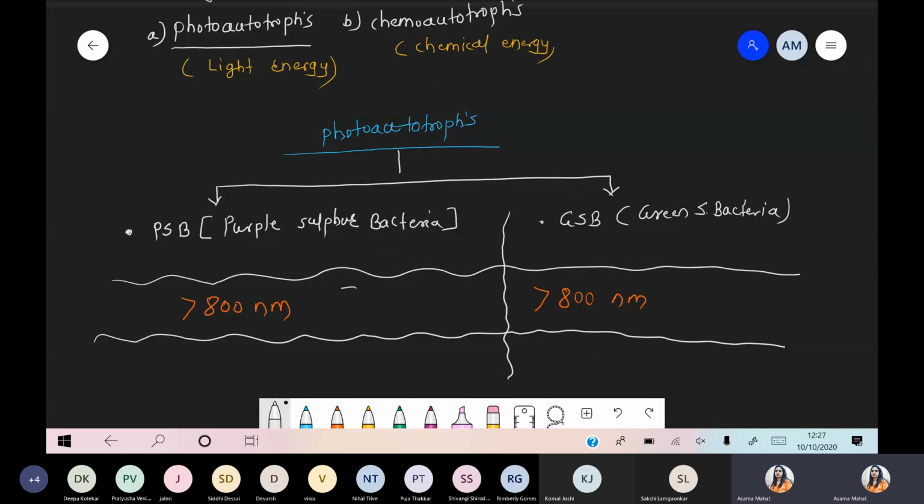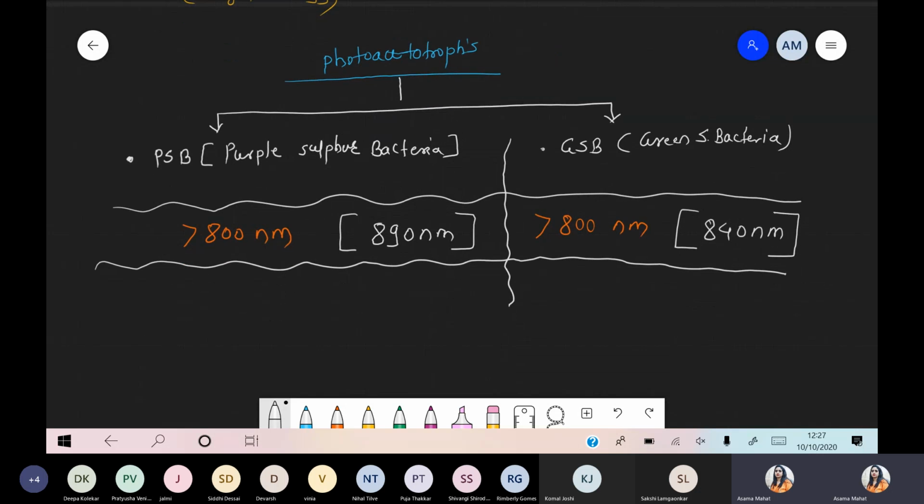If you want to write down the exact value, you can, but more than 800 is the correct answer; the question will come on that. More specifically, if purple sulfur bacteria want to perform photosynthesis, they require a light wavelength of 890 nanometer, and green sulfur bacteria require 840 nanometer. These are the exact values, but remember only that more than 800 nanometer wavelength is required for photosynthesis.